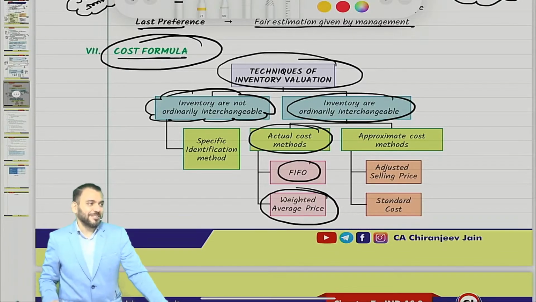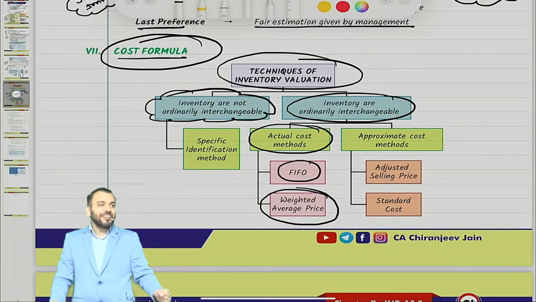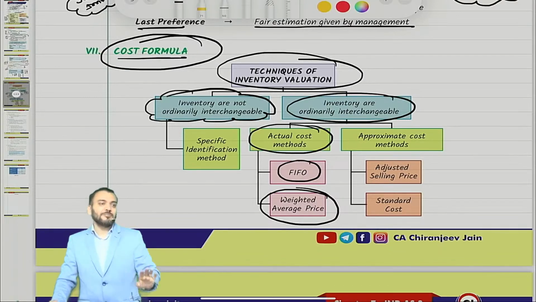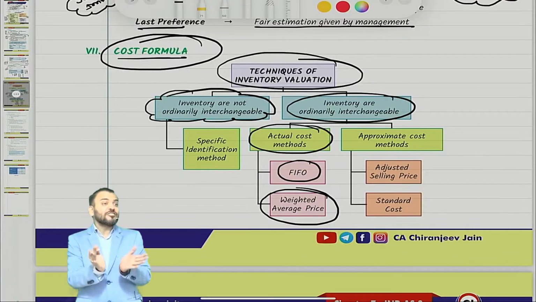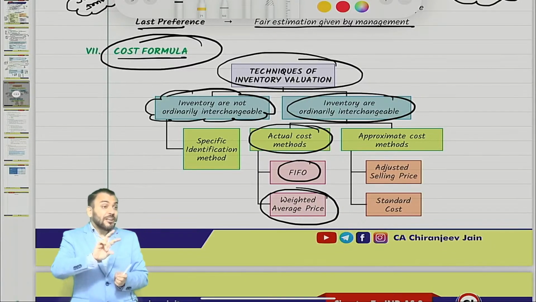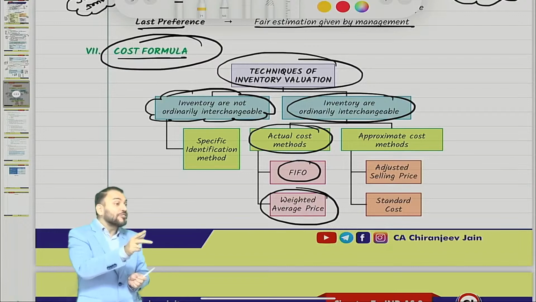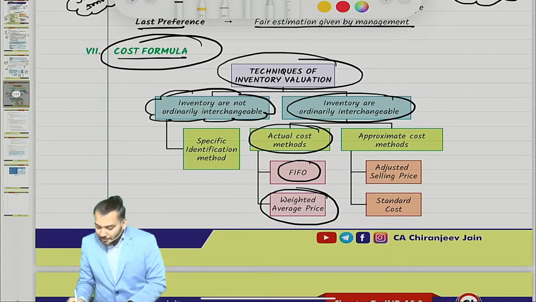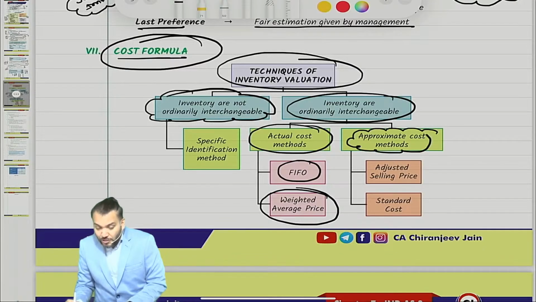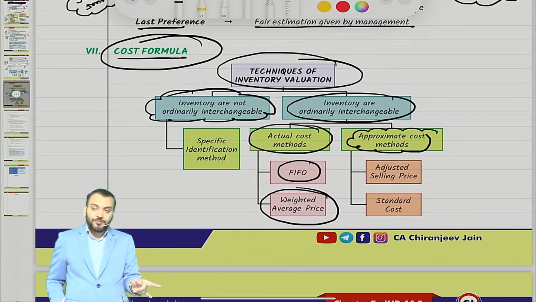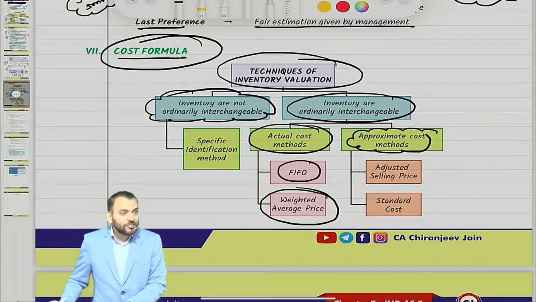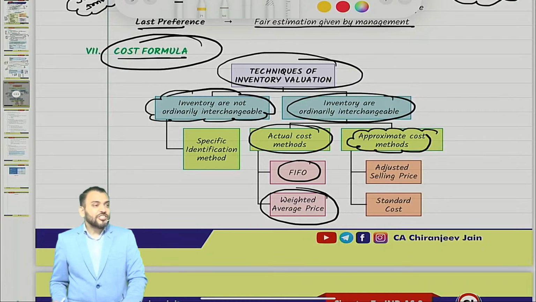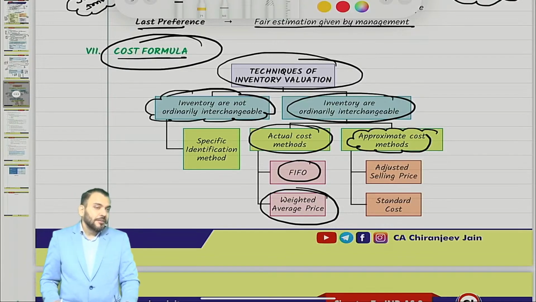Therefore, some relaxation has been given, because the financial statement is required. So they have given some techniques of valuation, which will give not actual cost but approximate cost, if we are not able to find out the actual cost. There are two techniques given. One is known as standard costing. One is known as adjusted selling price method.